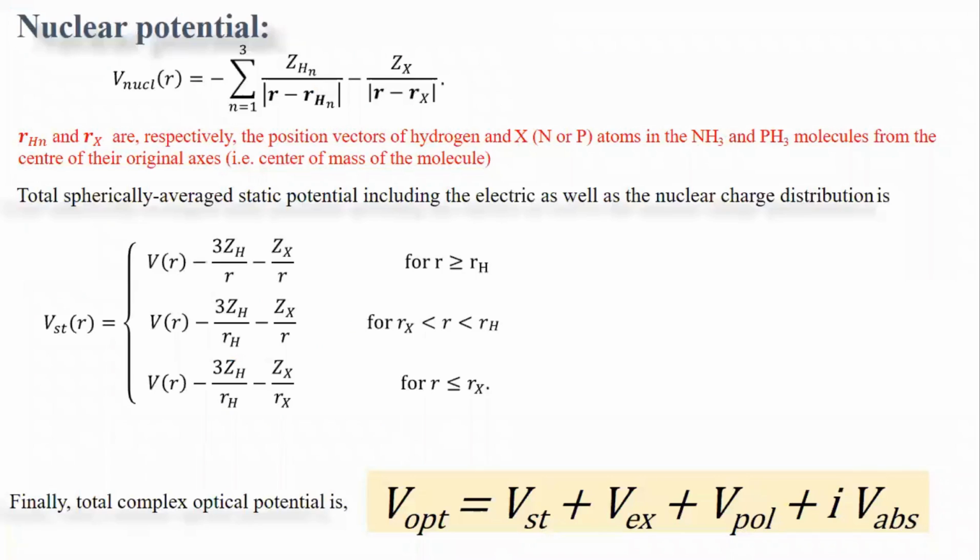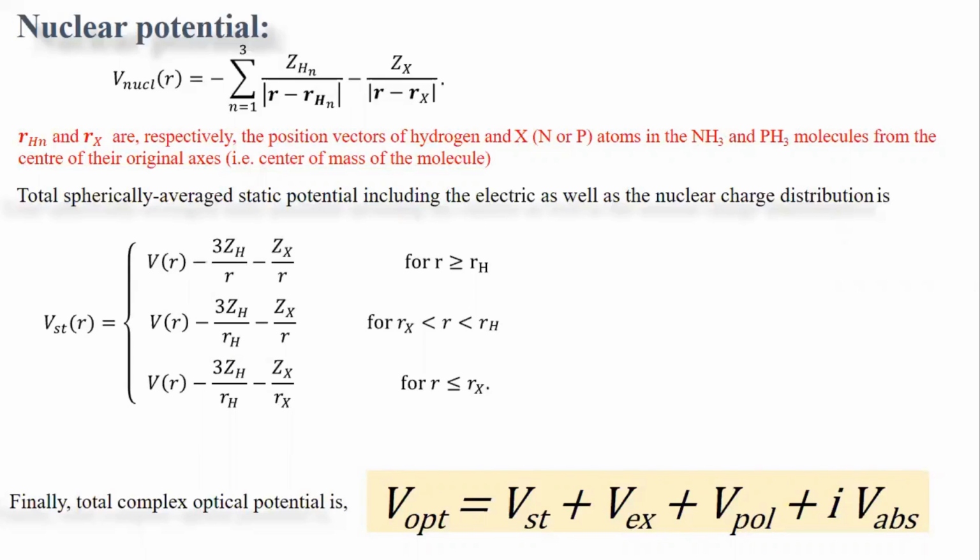We have also added the nuclear potential term, that can be represented by V nuclei. Here ZH and ZX are the atomic numbers of hydrogen and X atom, and RH and Rx are the position vectors of the H and X atoms from the center of mass. So the total spherically averaged static potential can be written as V static equals the electric part as well as the nuclear part, with three different sections: where R is greater than or equal to RH, when R is between Rx and RH, and R less than Rx.